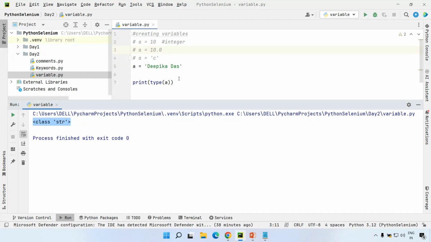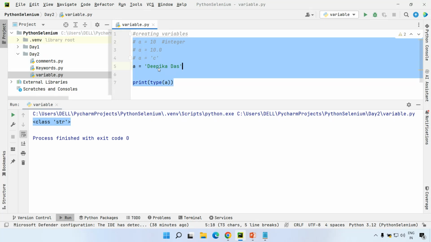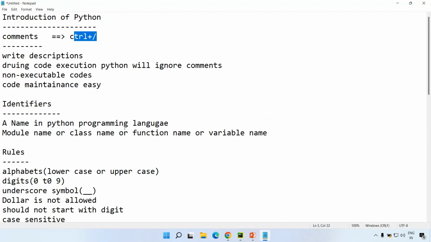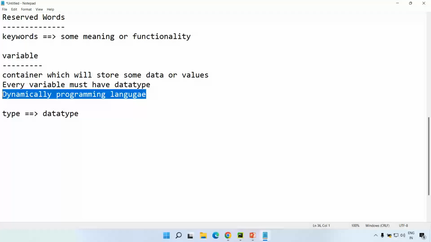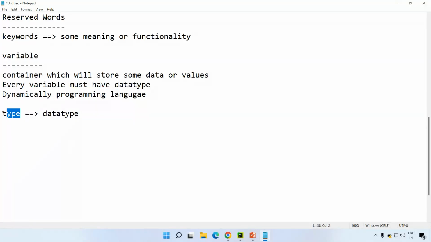So this is a simple concept with respect to data type and variable. A variable is a container. Based on the type of data or value stored inside a container, the data type is automatically determined. This type of behavior is nothing but a dynamically typed programming language, which is one of the features of Python. To determine the data type of any variable, you need to use this type method. Type will return you the data type of any variable based on the type of data.